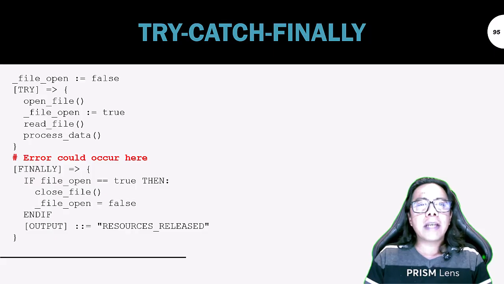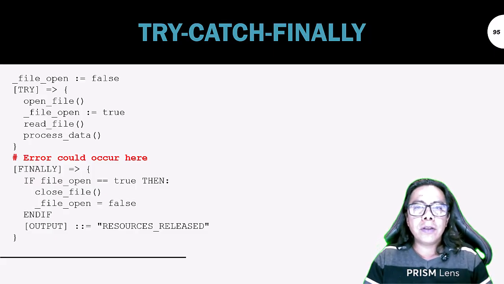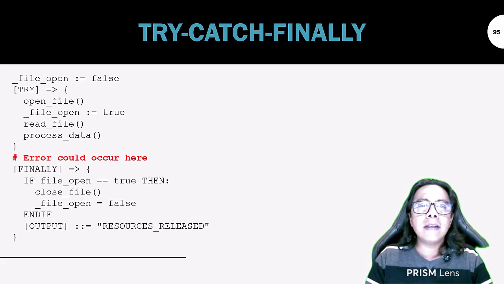Important, always use catch. In this example, we generate an error inside try, but since there is no catch block, the transaction fails without control. Without catch, an error means the try block is interrupted. Finally, if it exists, executes, but there is no recovery. The operation simply fails. Always, always include catch if you want your system to be robust.